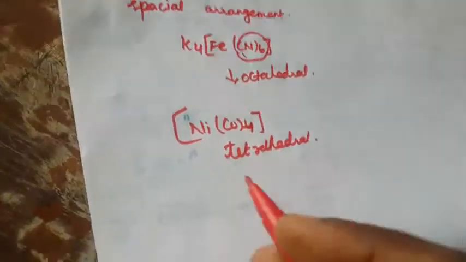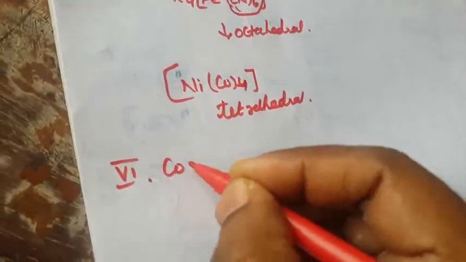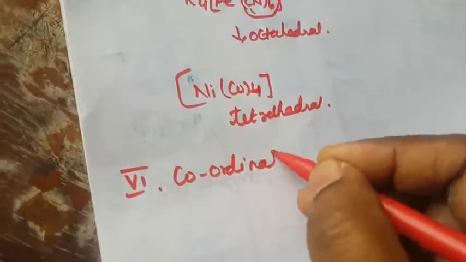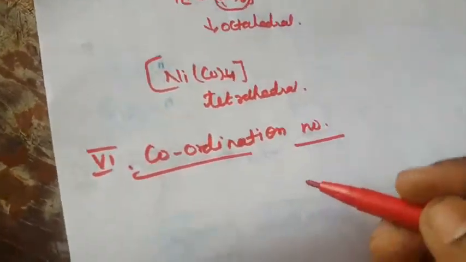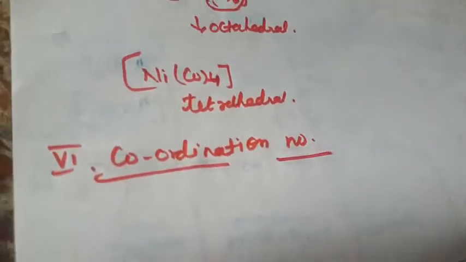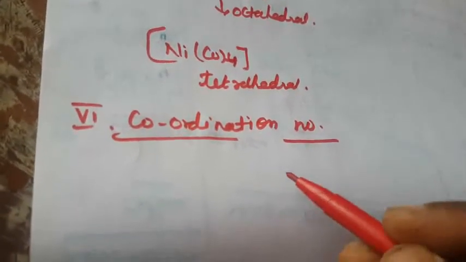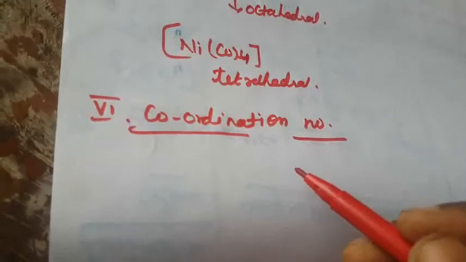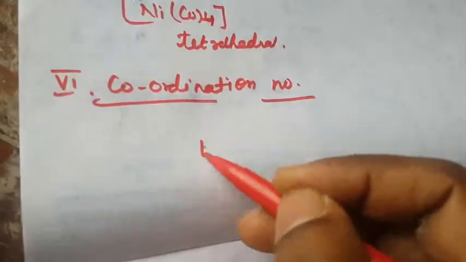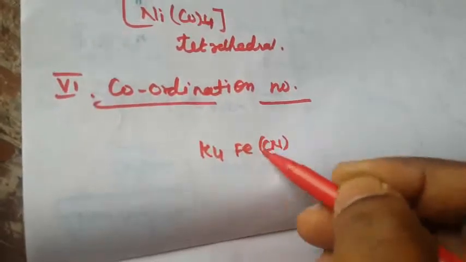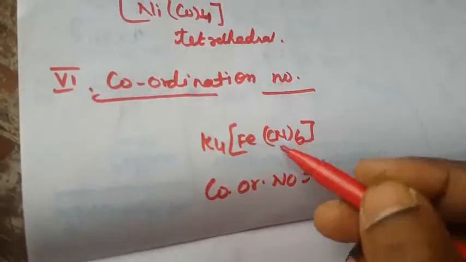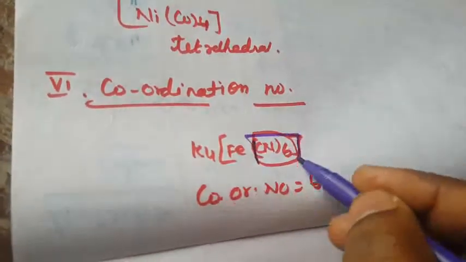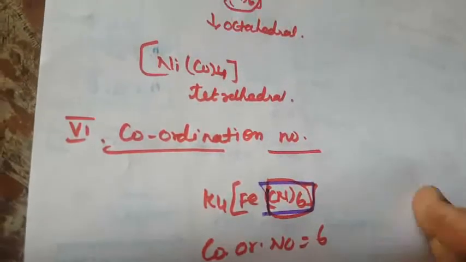Next, what is meant by coordination number? I already told you: the number of ligands is called the coordination number. The number of atoms bonded to the central metal atom in the complex is the coordination number, equal to the number of bonds between the ligands and the central metal atom. Here, K4[Fe(CN)6]: the coordination number is 6, the number of ligands equal to 6.